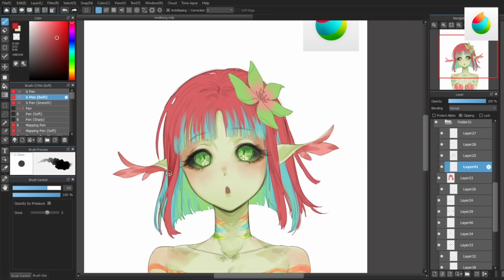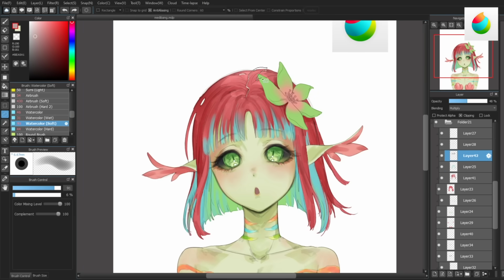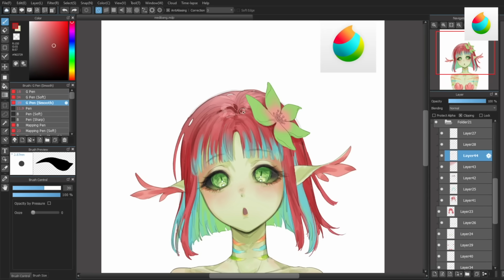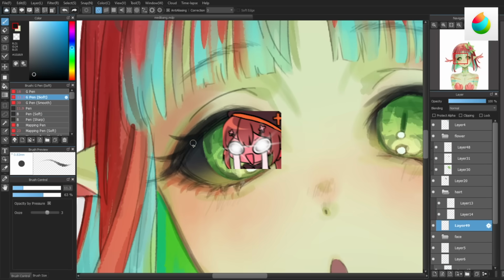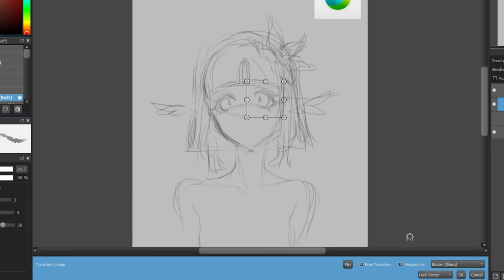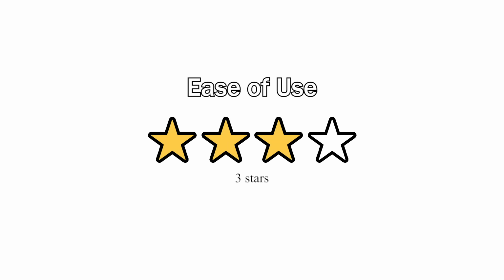Medibang was easy to use with a clean and simple interface. The layers work great with versatile blend modes, folders, clipping layers, and no layer limit. There were minimal ads upon opening the app and some lag with large-scale drawings. I was disappointed that there wasn't a liquify tool, but I could get around this with the lasso and transform tool. 3 out of 4 stars.